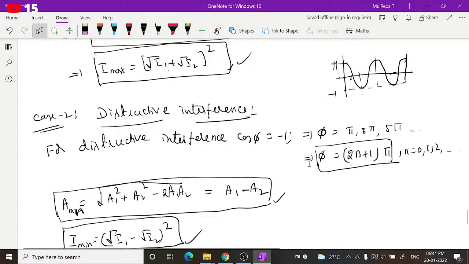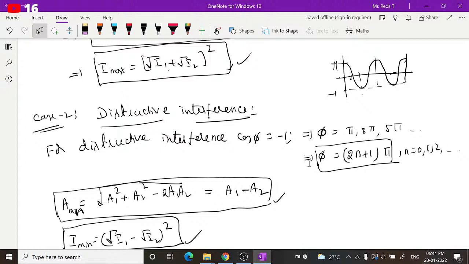So, phase difference conditions for constructive and destructive interference. Once again, we will discuss all these points, including one more point called path difference, while discussing the YDSE, Young's double slit experiment. Based on these points, let us try to work out a few questions. Before going ahead with the questions, you can also note down one relation here.